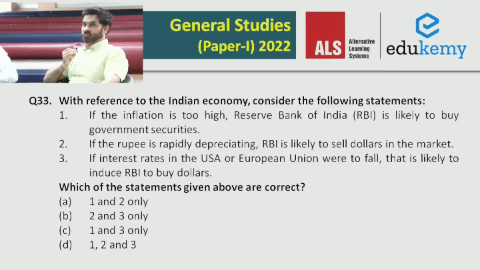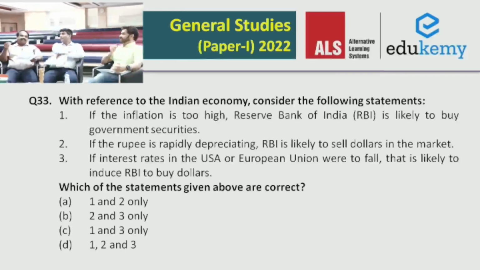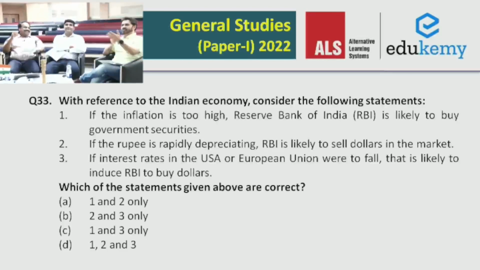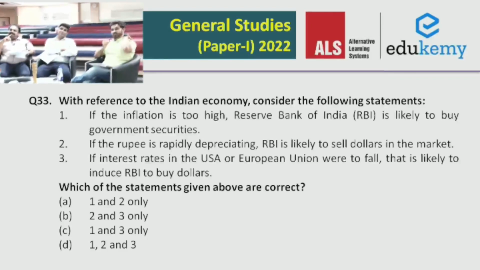Second option, if the rupee is rapidly depreciating, it means that the value of the rupee is going down with respect to the dollar. And the dollar's value is going up means that the dollar is more in demand. Yeah, it's just that because this is a conceptual question, we get into that. If there is more demand for the dollar, obviously the RBI is going to sell the dollars in the market, right?